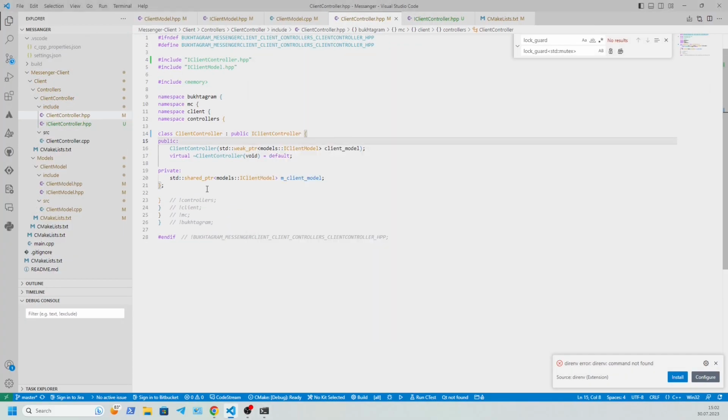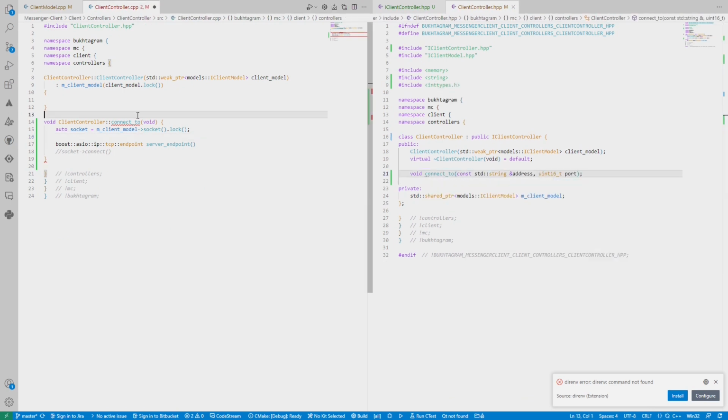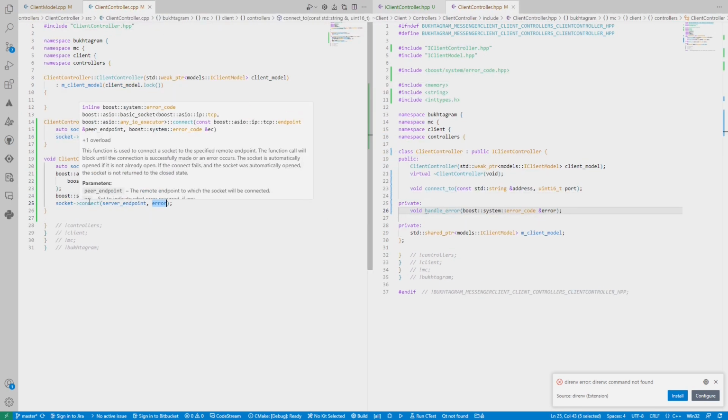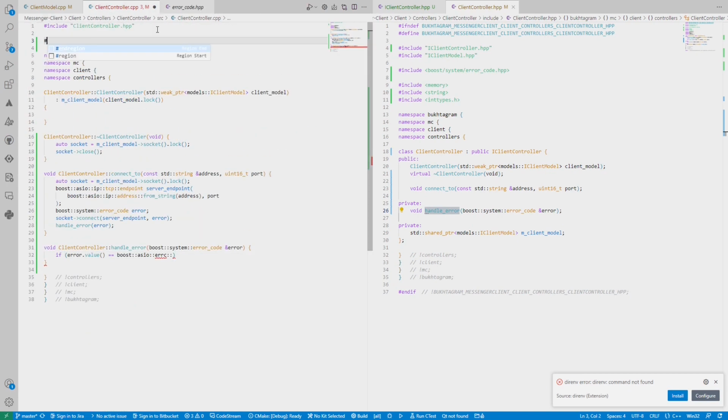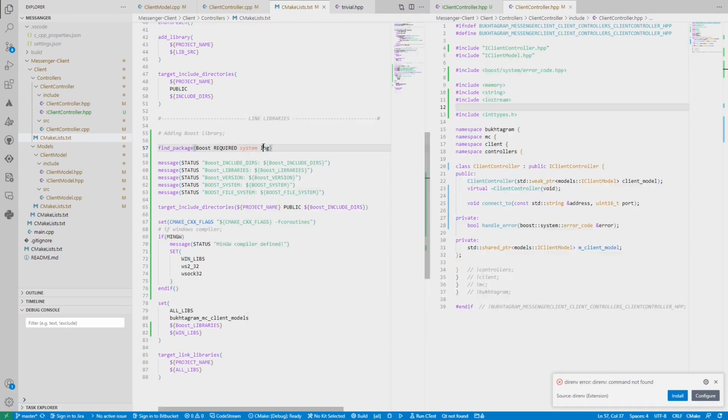Then I started writing the controller. Well, first of all, for the client to send data to the server, it needs to connect to it. Therefore, we create the method connect_to, where as the first argument we pass the IP address of the server or domain name, and as the second argument we pass the port that the server listens to.